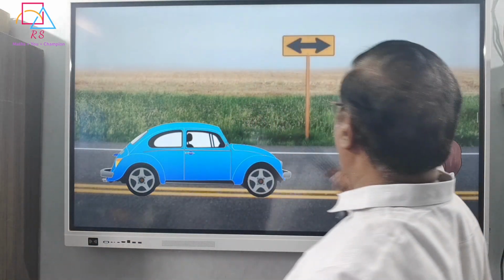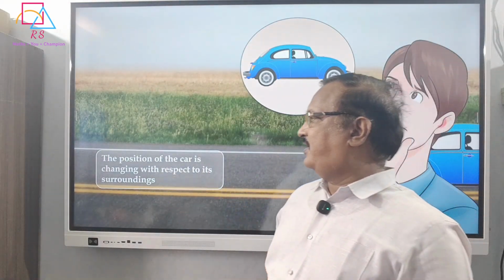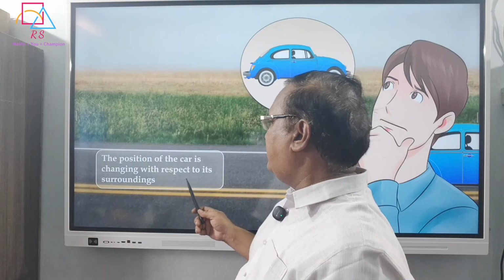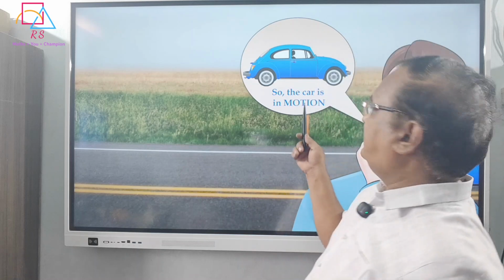In this environment, the observer is there, the car is there, some road is there, everything. Now the observer is observing. The car is moving. So what is the observer observing? He is thinking that the position of the car is changing with respect to the surroundings. So the car is in motion.